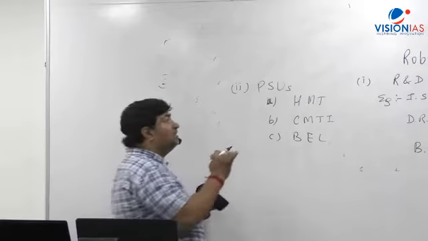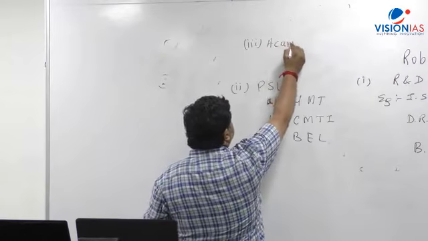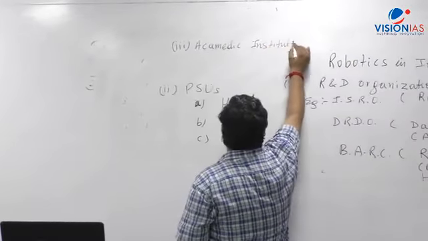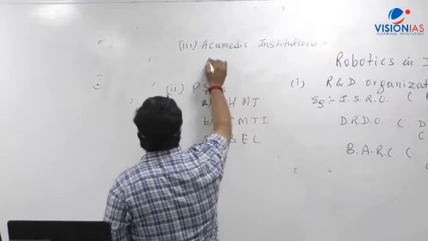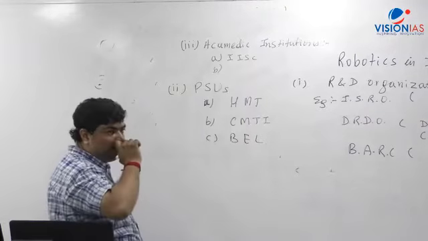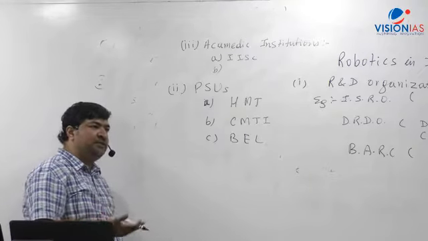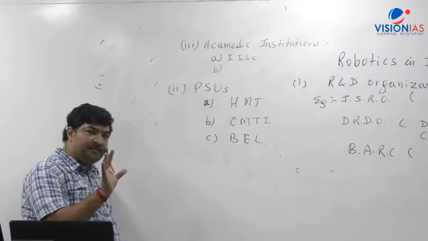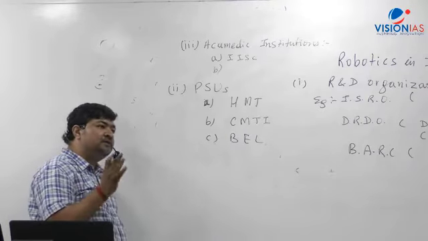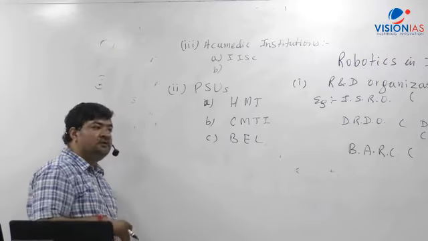Then apart from that, what are the other academic institutions? Academic. So the first name, which I have said in the classroom also, is the Indian Institute of Science, Bangalore, a very old organization. In terms of teaching and research, IISc has a dedicated department on robotics. They do all the research in robotics, because IISc is not only for science, they also do engineering teaching. It's a very big center.